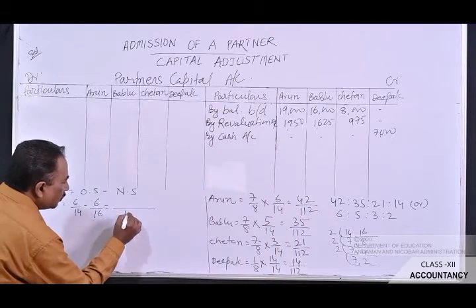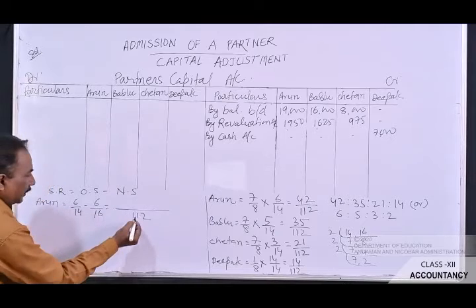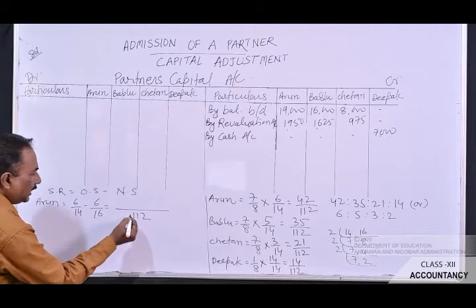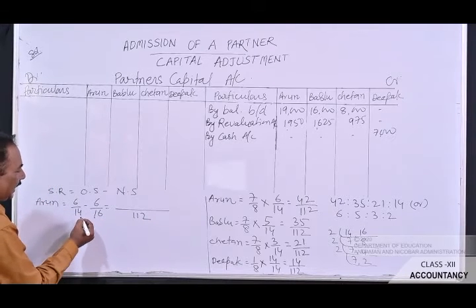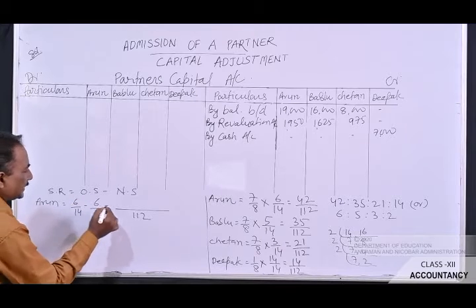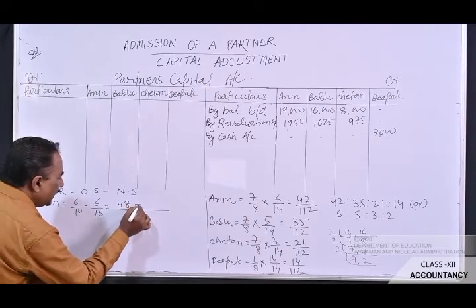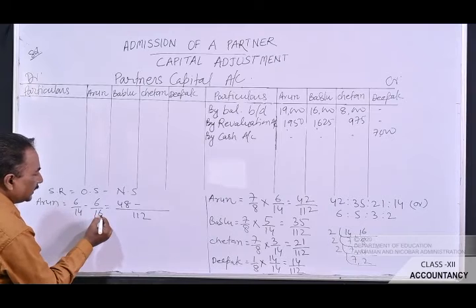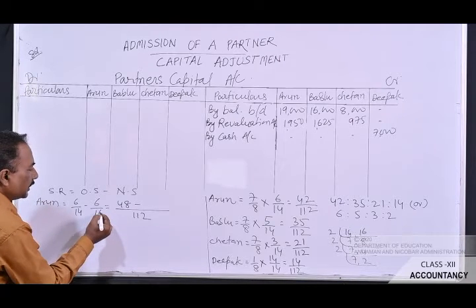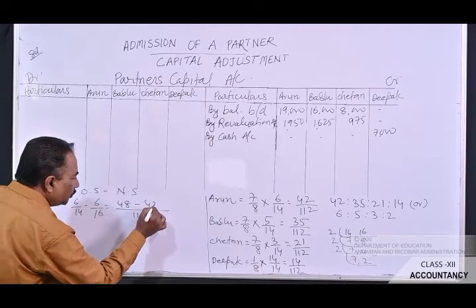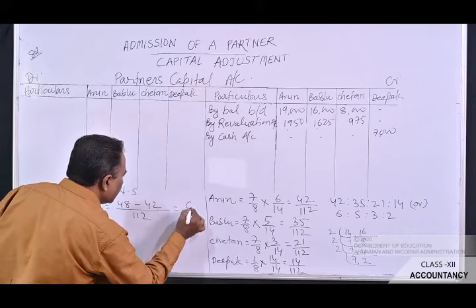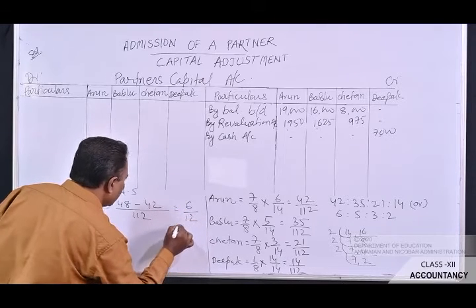So write down here 112. If you divide 112 by 14, you will get 8, 8 6s are 48, minus, if you divide 112 by 16, you will get 7, 7 6s are 42, then the balance is 6 by 112.